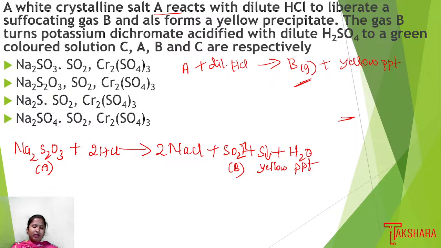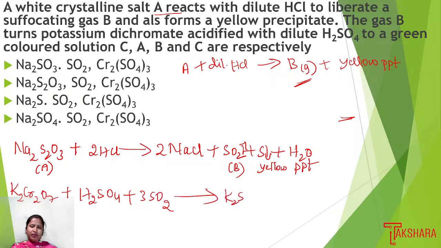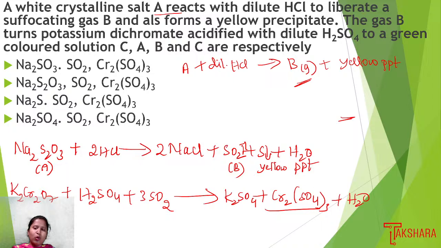Then when acidified potassium dichromate, K2Cr2O7, is treated with sulfuric acid H2SO4 plus 3 moles of sulfur dioxide, it gives potassium sulfate K2SO4 plus Cr2(SO4)3 plus water. Chromium sulfate is green in color.